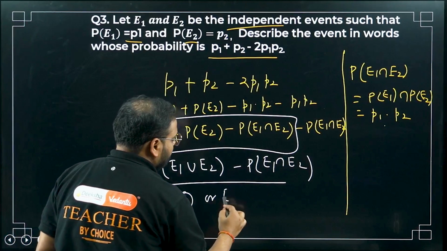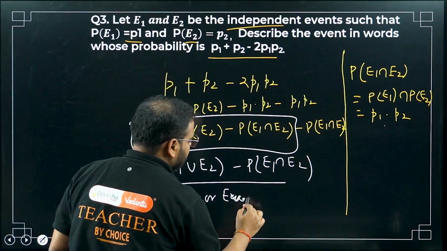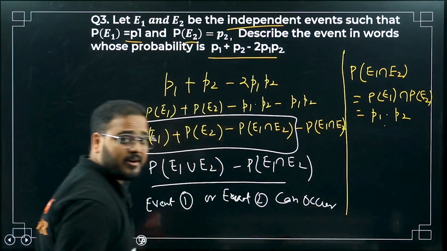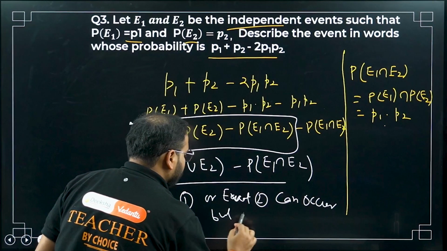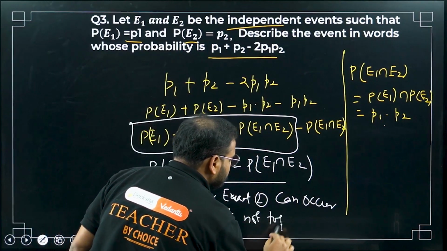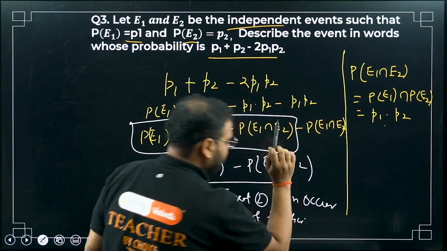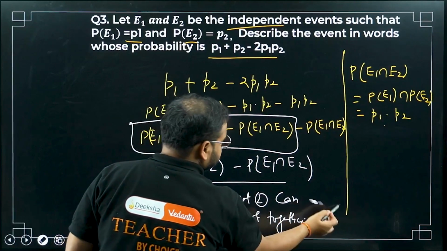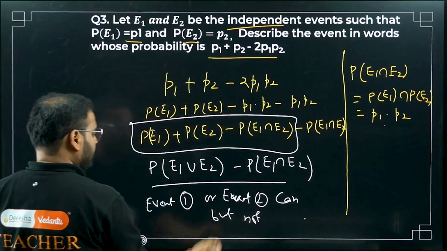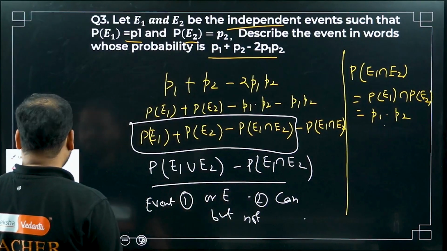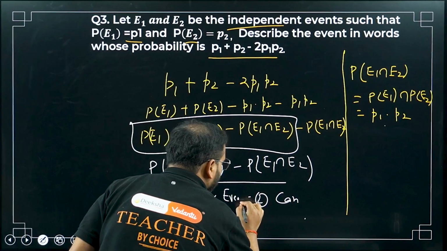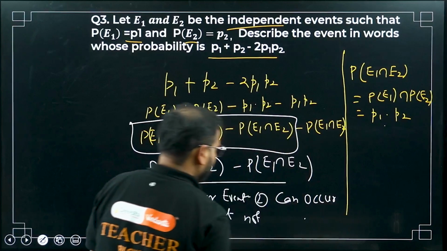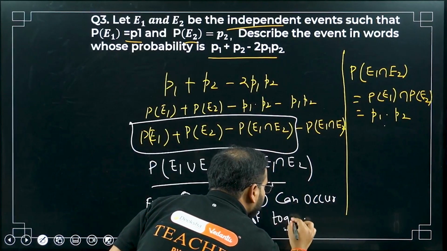Basically, event 1 or event 2 can occur, but not together. Simple enough, right? I'll write it again, don't worry. I'll make it visible for all of you. Event 1 can occur, event 2 can occur, but not together.